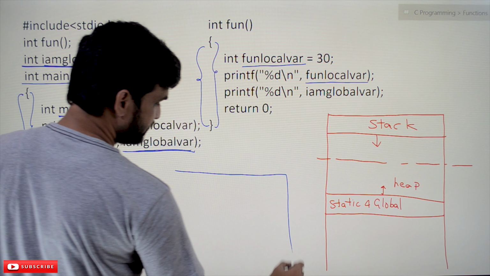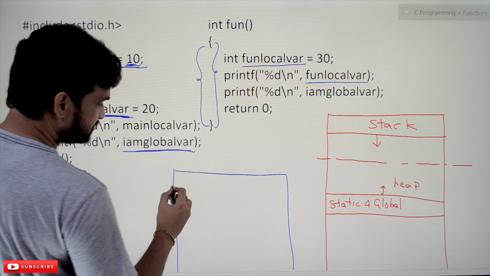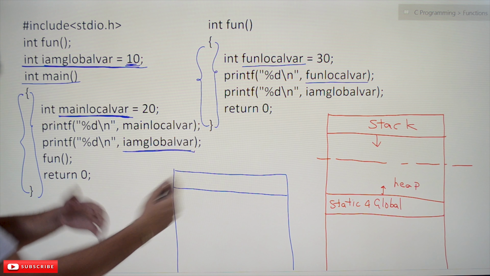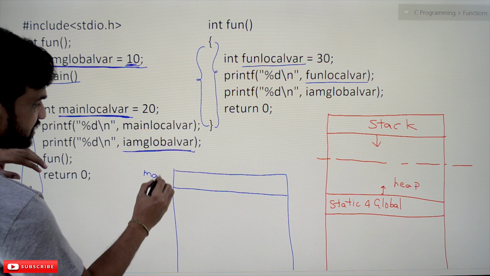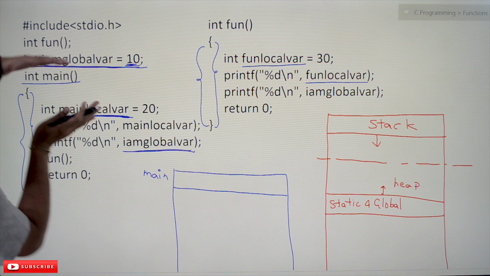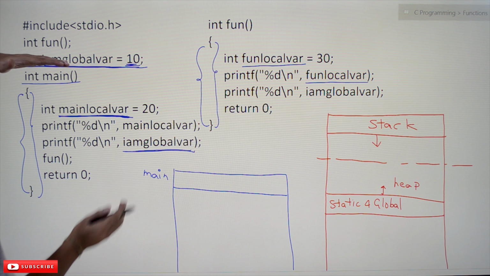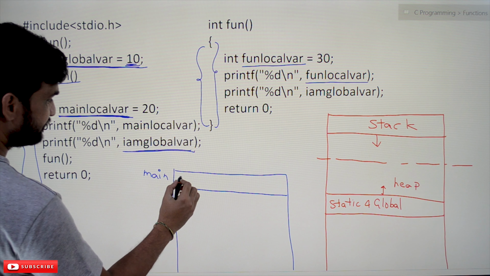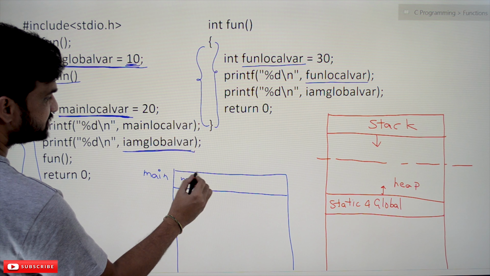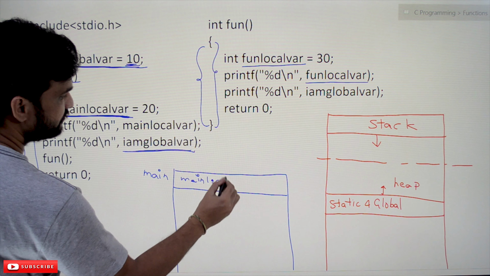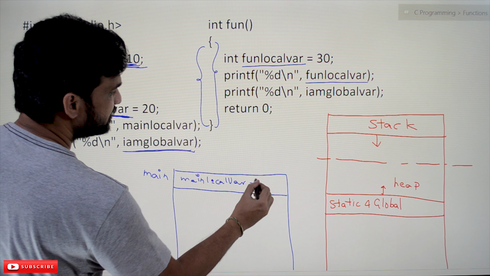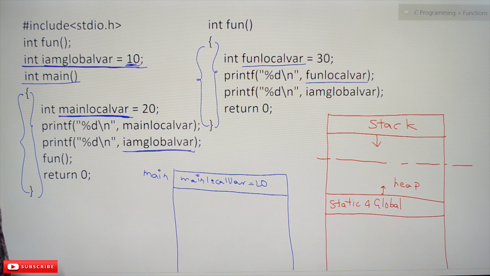We have been understanding these concepts from our previous 5 to 6 videos. This activation record is for main, and within it we have all the variables of main. The local var variable will get created and its value is 20.